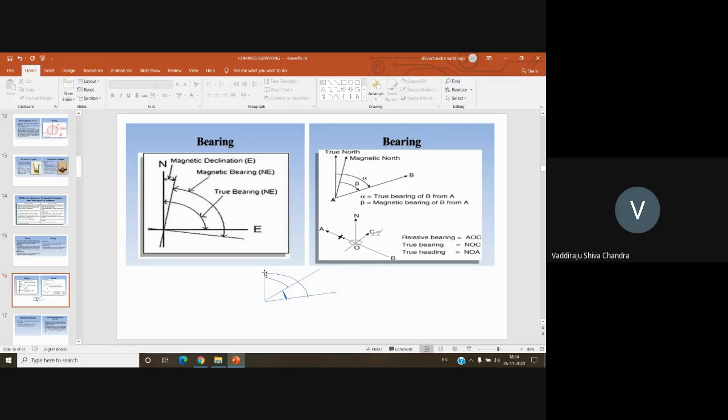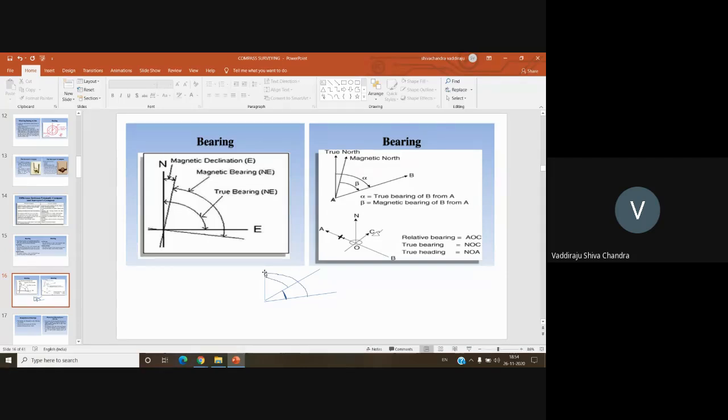So you need to be very clear. Whatever values you are going to measure in the field are by default bearings, and by default magnetic bearings for plane surveying techniques. You are using a prismatic compass, so you will be taking the measurements with respect to the magnetic north. Okay, so all your bearings by default in plane surveying are magnetic bearings and magnetic north.